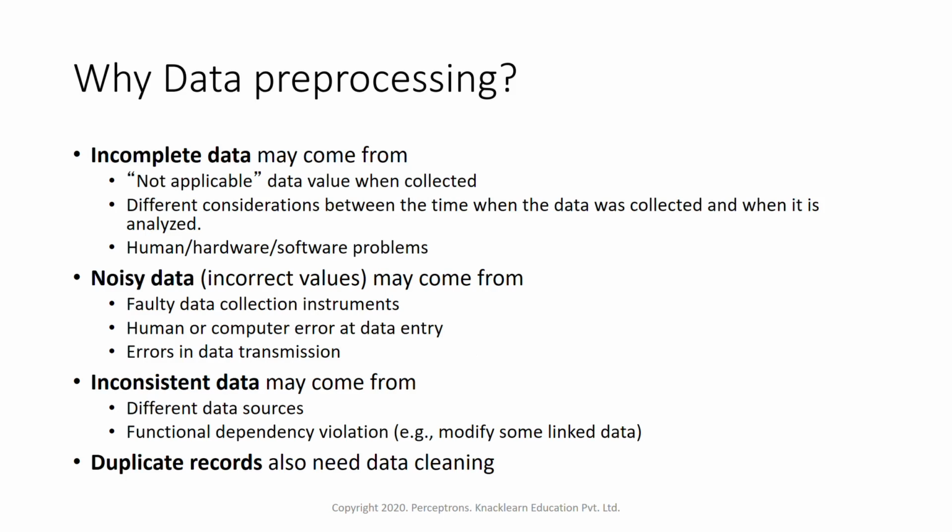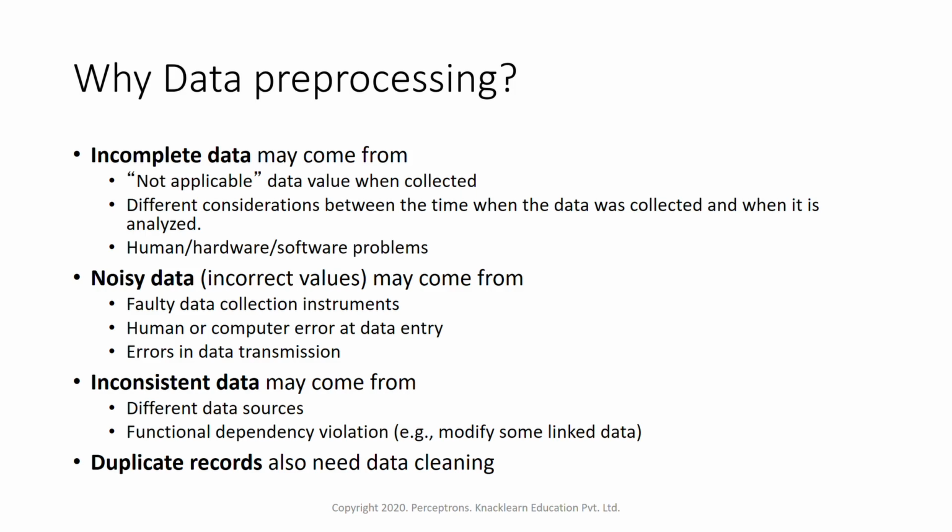Incomplete data may come from not applicable data values when collected. Whenever we are collecting data, some fields might not be applicable, like unimportant columns, values or attributes which are not important. People usually don't fill those up. Suppose there is a survey or a form that somebody is filling. If an attribute is not mandatory, people will leave it blank, so it is a not applicable kind of attribute. That's where we also get incomplete data.